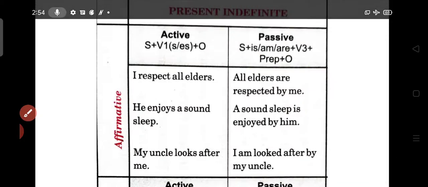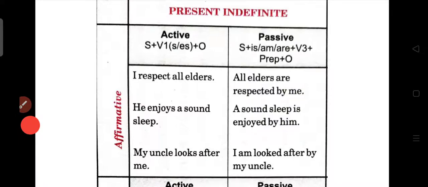He enjoys a sound sleep. Here, what is the object? Sleep. A sound sleep, so that has to be put at starting. A sound sleep, that is singular. So which verb is used according to is, am, are? That is. So the third form of enjoy is enjoyed by, you know that you always have to put by in passive voice, by him. Same like that.